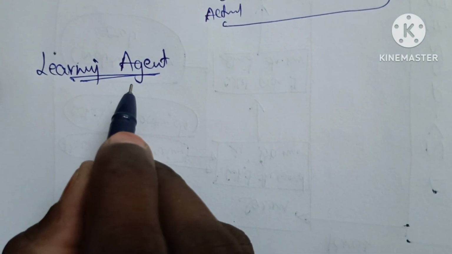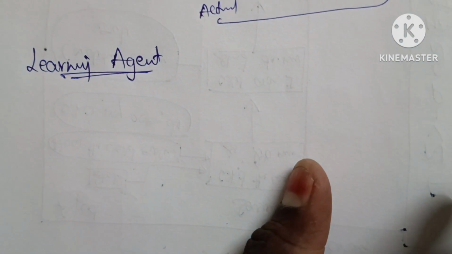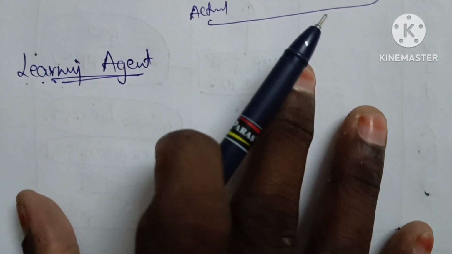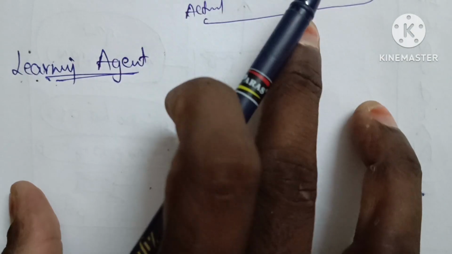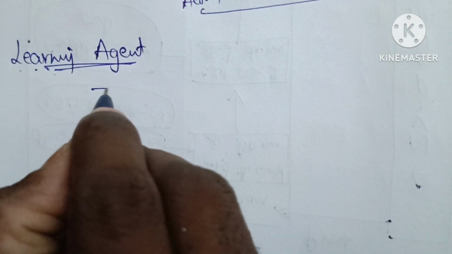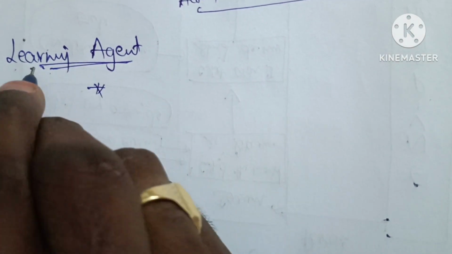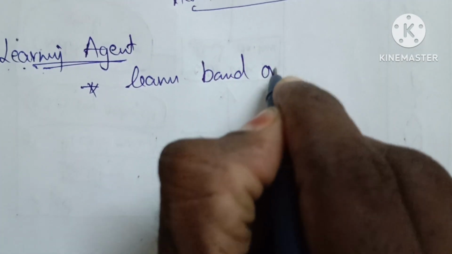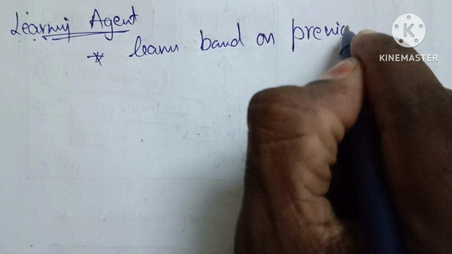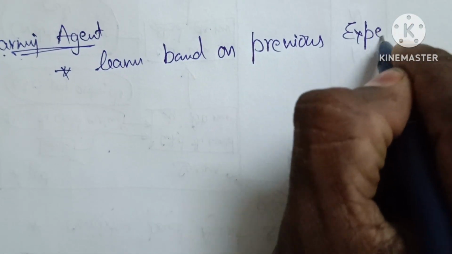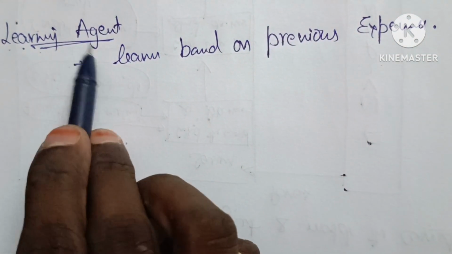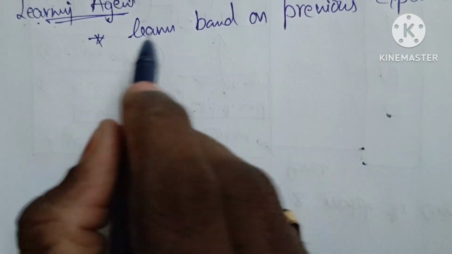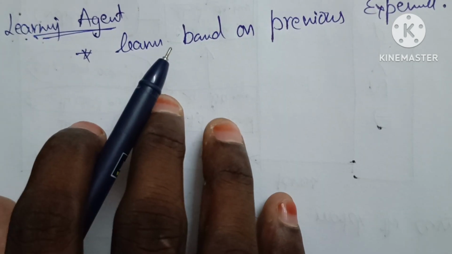Now one more last agent, that is called a learning agent. This is also a most powerful agent, and nowadays many robots are developed only as learning based agents. Any problem can be solved based on a learning based agent. Why is it called most powerful? The learning based agent, as the name itself says, can learn based on previous experience. That means this agent learns something new every time. So that's why this is a very powerful agent.